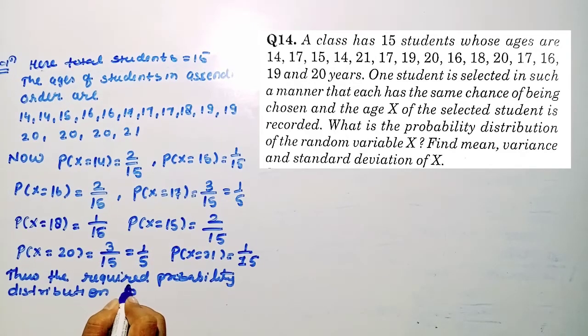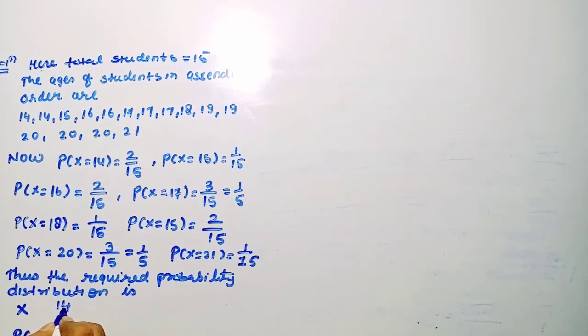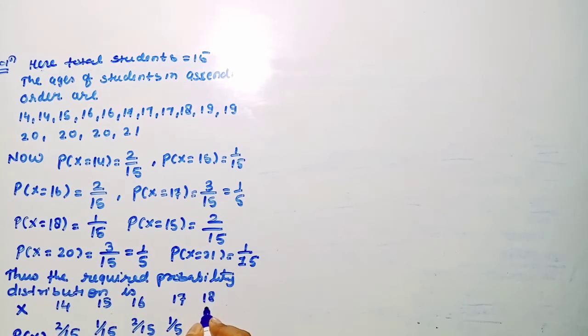Okay student, so x and P of x. So first x is 14, 2 by 15, x is 15, probability is 1 by 15, x is 16, probability is 2 by 15, x is 17, probability is 1 by 5, x is 18, probability is 1 by 15, x is 19, probability is 2 by 15, x is 20, probability is 1 by 5, x is 21, probability is 1 by 15. Right students, our first target is completed.